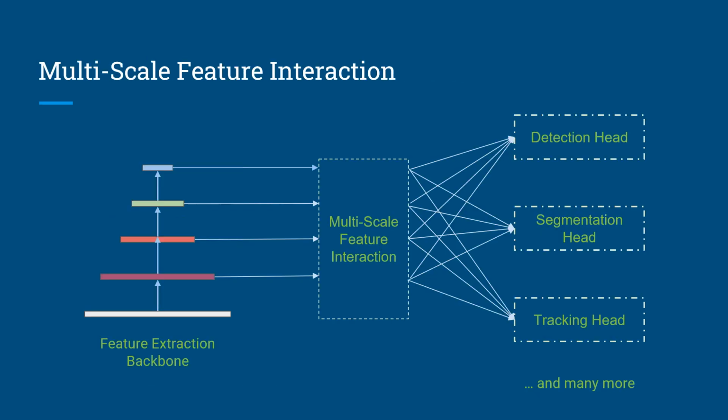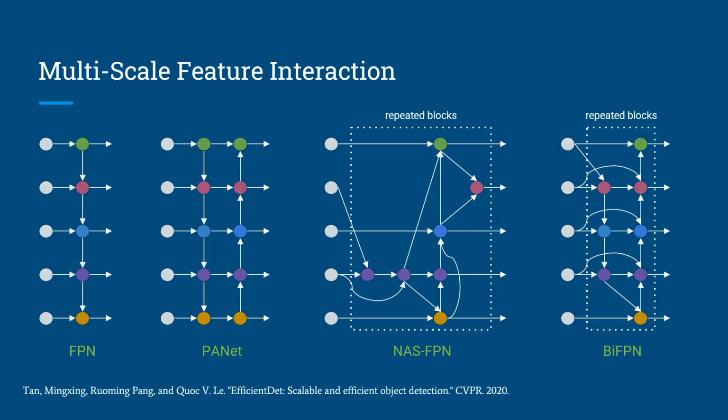Another important component of detection, along with many other vision tasks, is multi-scale feature interaction, also known as the detection neck. The detection neck allows the model to create interaction between high-level and low-level features, thus creating better overall features at every scale. We present here some commonly used detection necks in literature.